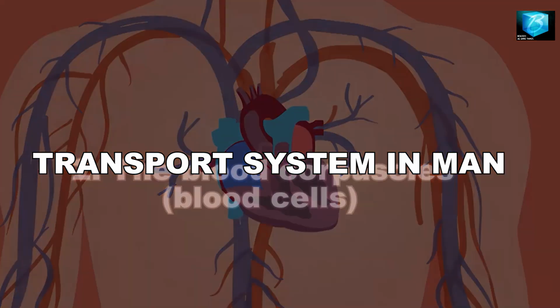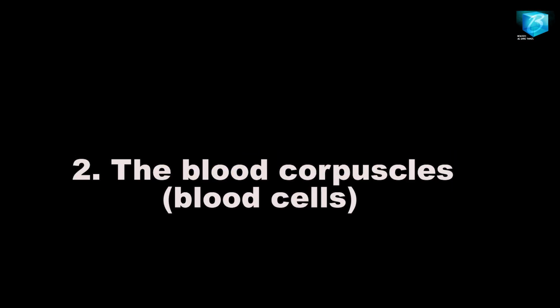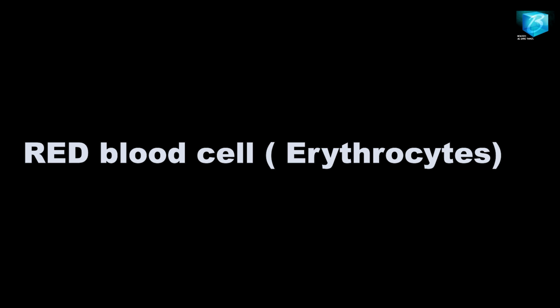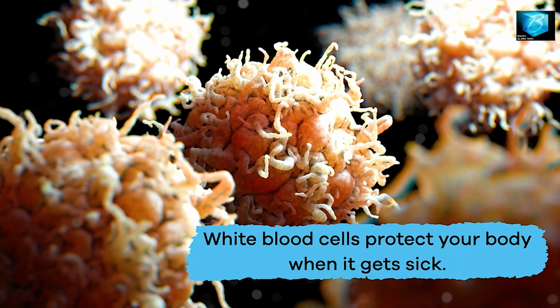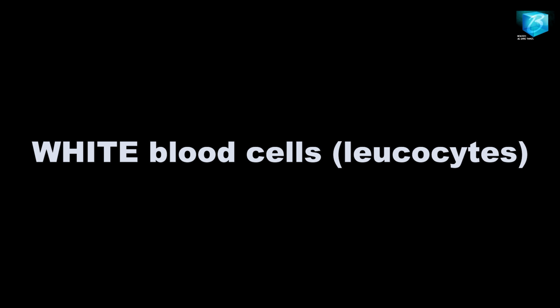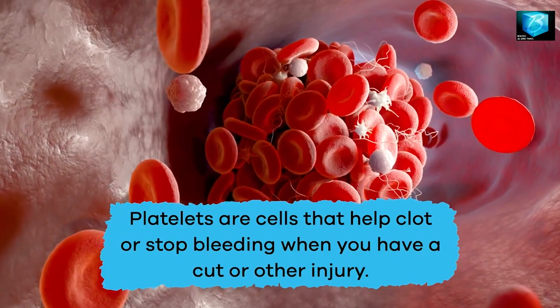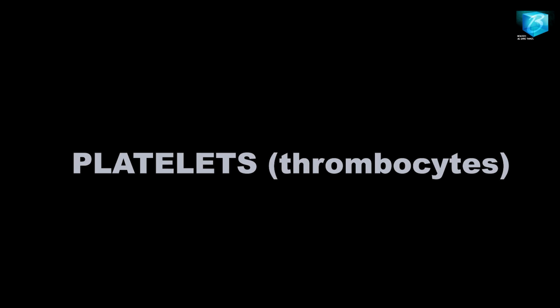Now let's move on to the blood corpuscles. These blood corpuscles are the blood cells. We have the two major types, which are the red blood cells, also known as erythrocytes, and the white blood cells, also known as the leukocytes. Then we have the platelets. The platelets are also called thrombocytes. They are not really cells, but they are fragments of cells.